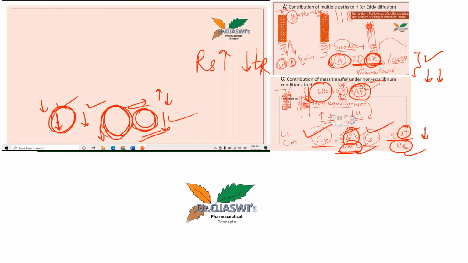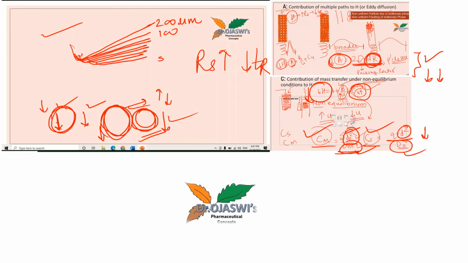In the graph which we get at the end of the Van Deemter equation, the analytical performance of the column improves dramatically when the particle diameter is reduced. Here the particle diameter is 200 micron in this case. If you go on reducing the particle diameter, lesser and lesser values of H can be achieved.